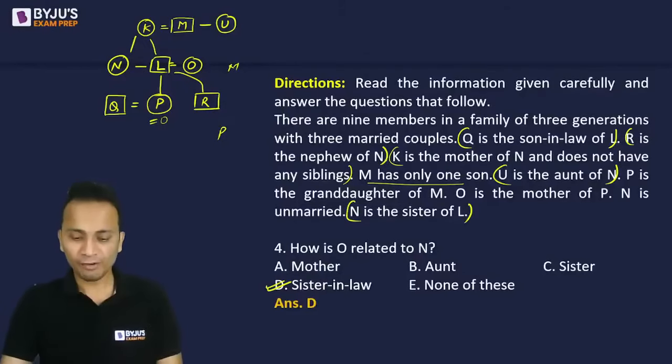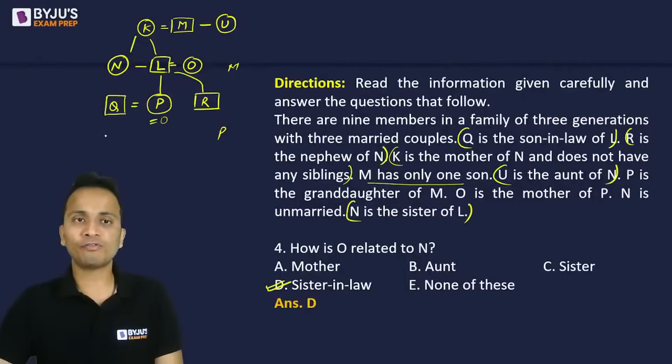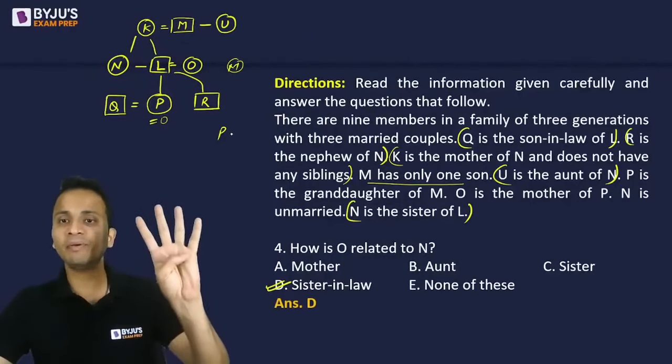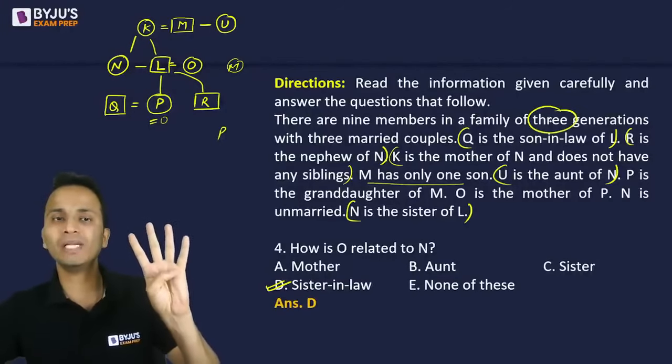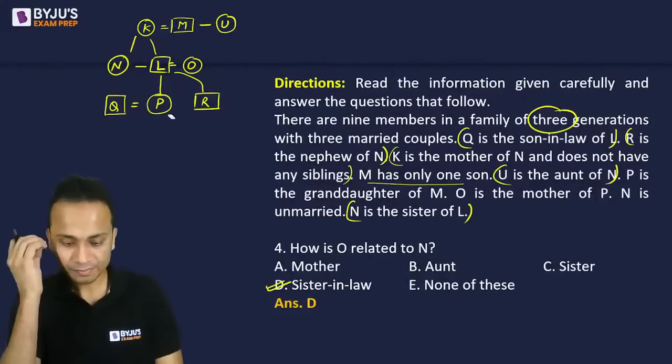If M is the father of Q and M comes at this generation, then P will come 1 or 2 generations below M. In that case, there will be 4 generations, but we have to make only 3 generations. So that will not be possible. I hope you have understood this.